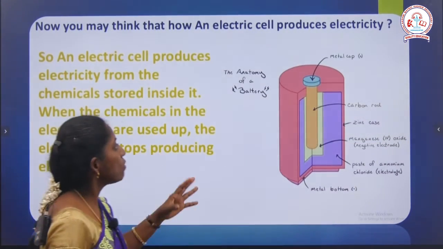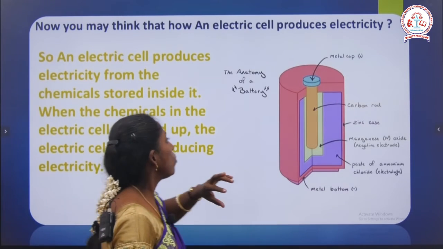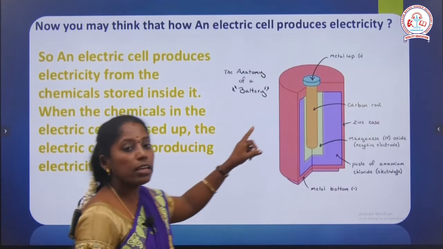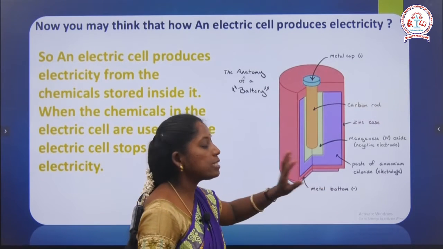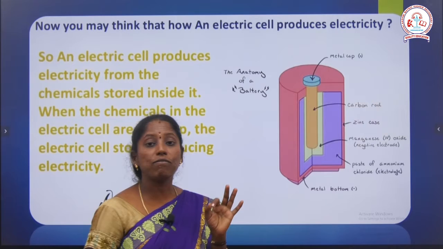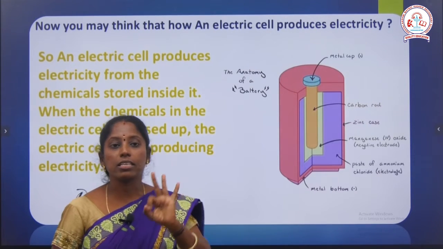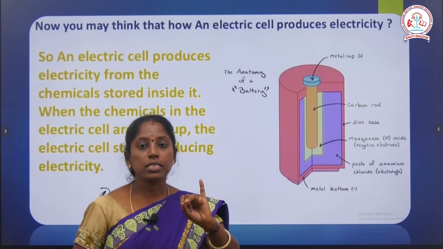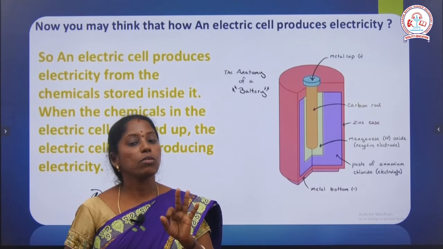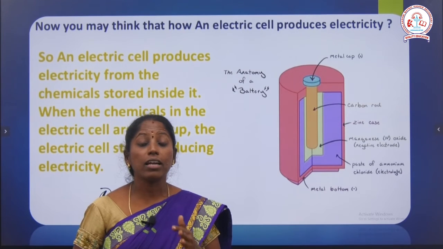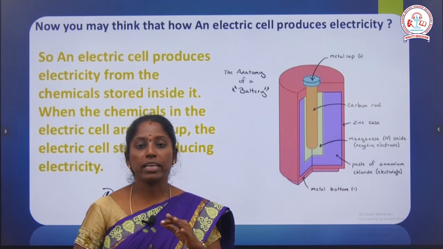Then how does it work? How does the electric cell produce electricity? As I told before, there are two terminals, one positive and one negative. To produce electricity, each cell needs three things: a positive electrode, a negative electrode, and the third one, the electrolyte. That is what makes a cell.